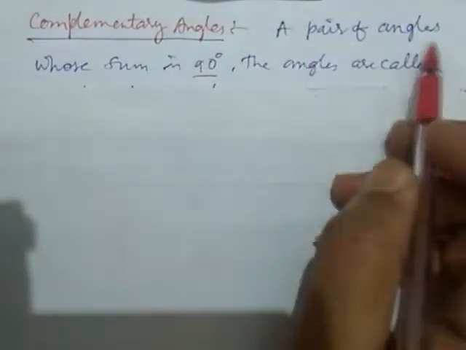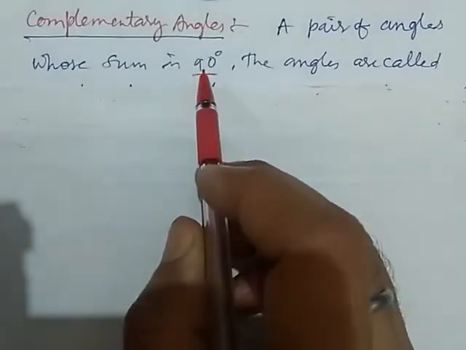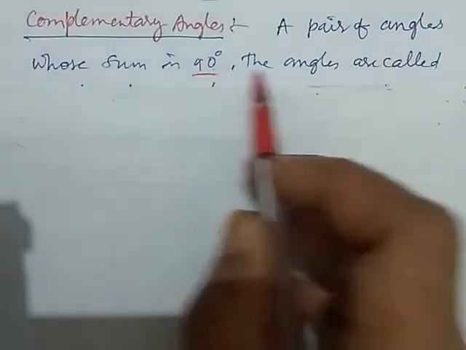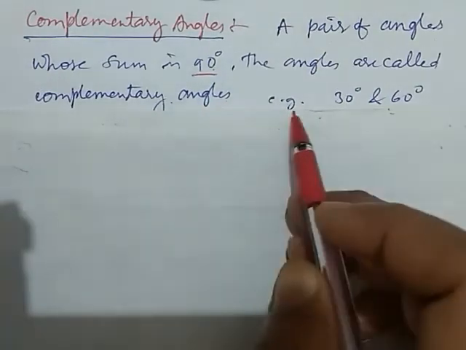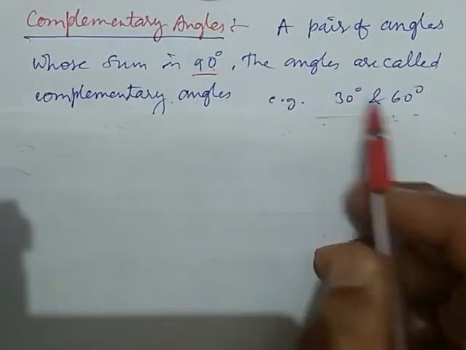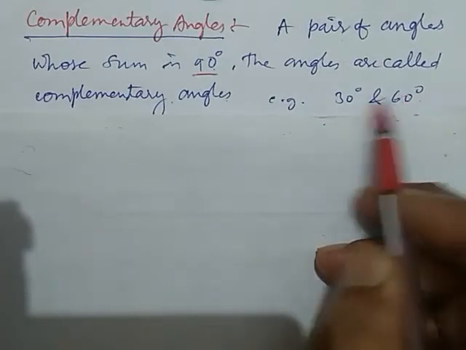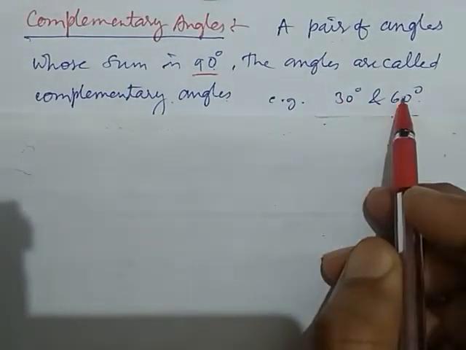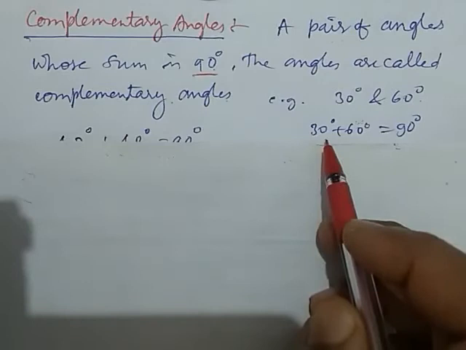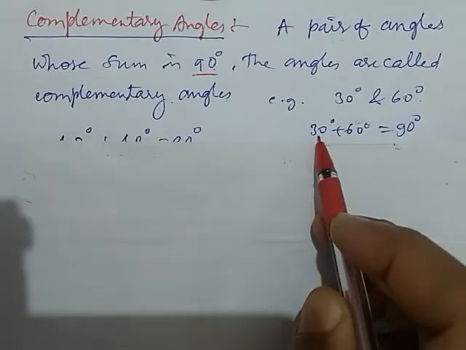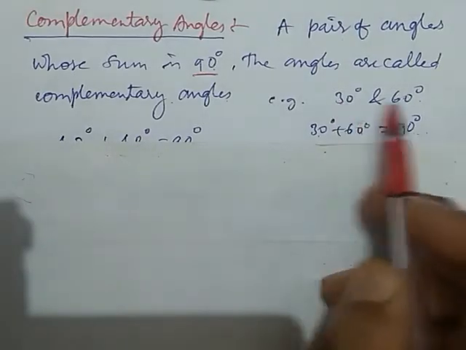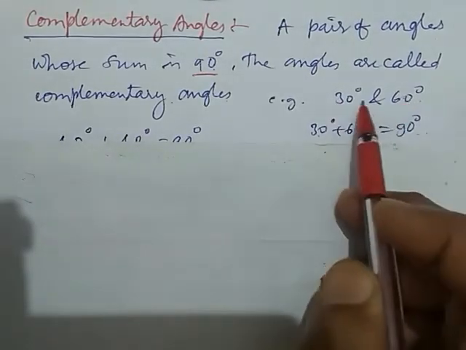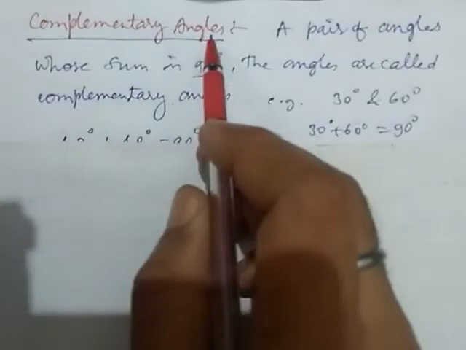A pair of angles whose sum is 90 degrees are called complementary angles. For example, 30 degrees and 60 degrees. The sum of both these angles is 90 degrees. Here we can see 30 degrees plus 60 degrees equals 90 degrees. That's why this pair of angles is called complementary angles.